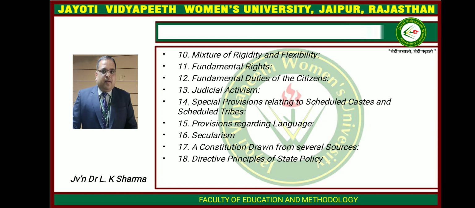Next, 11th point, fundamental rights. Under its Part 3, Articles 12 to 35, the Constitution of India grants and guarantees fundamental rights to its citizens. It's called the Indian Bill of Rights. Initially, 7 fundamental rights were granted, but after the deletion of the right to property from the list of fundamental rights by the 44th Constitutional Amendment Act 1978, their number came to 6. 12th, fundamental duties of the citizens. These duties are included in Part 4A, Article 51A of the Constitution of India.